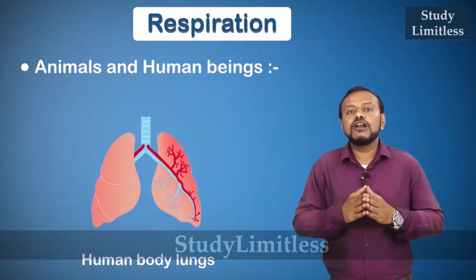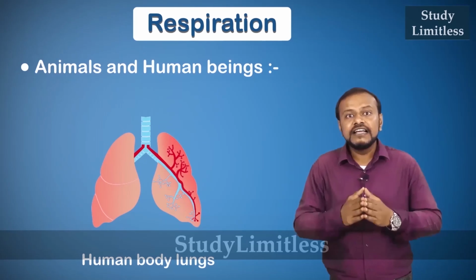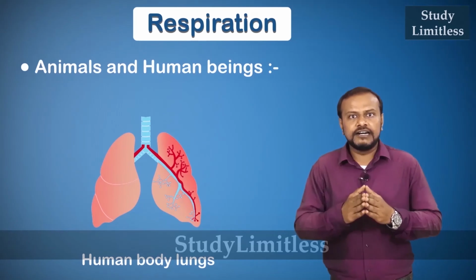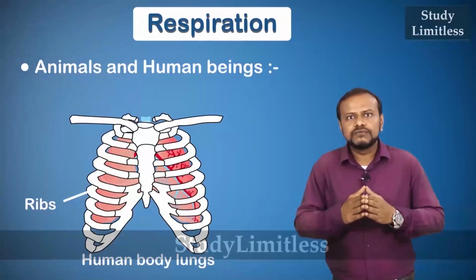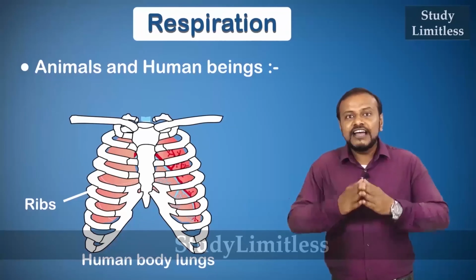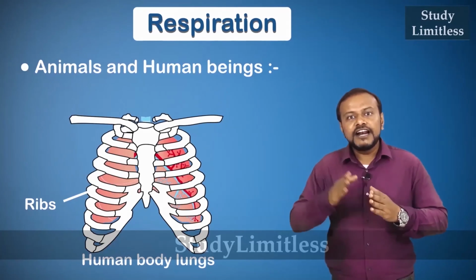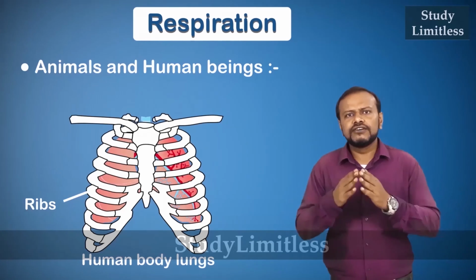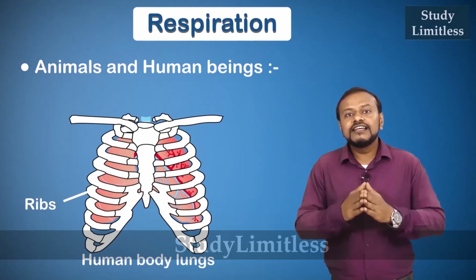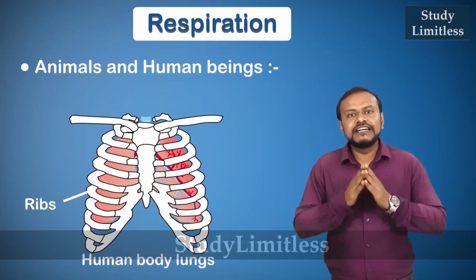These lungs are very fine and delicate, hence they need to be protected. This protection is offered by the skeleton. The rib cage in our body encloses the lungs. You can feel the ribs on either side of your body. This protects the lungs from external damage.